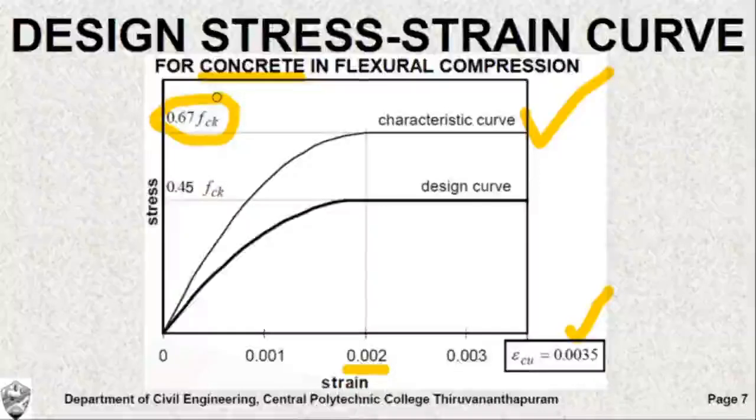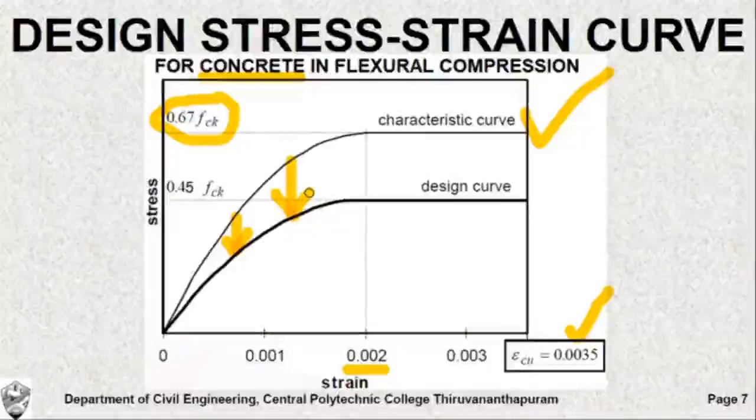Now, for the sake of design, as we already discussed, we have to underestimate the strength of the material. Every stress value in this characteristic curve has to be underestimated, so we have to use a factor of safety. The partial safety factor for concrete is taken as 1.5.